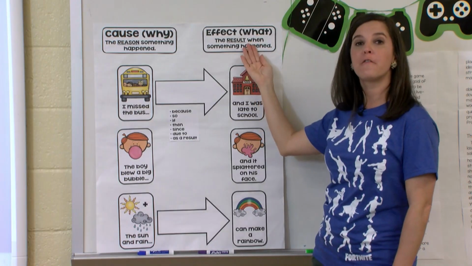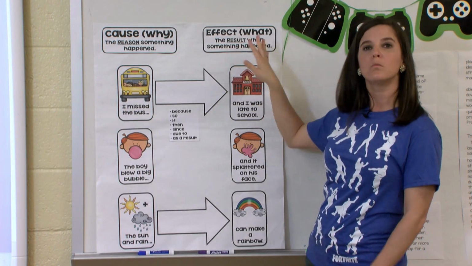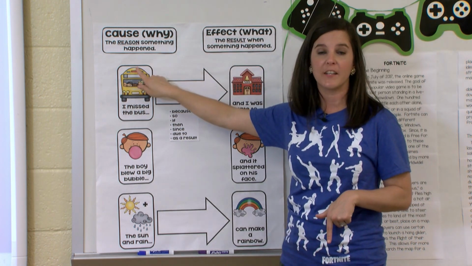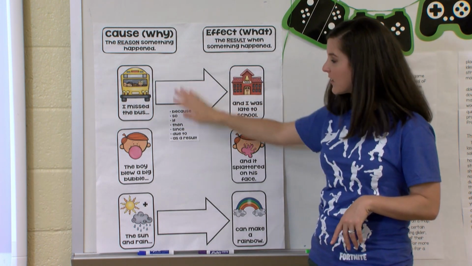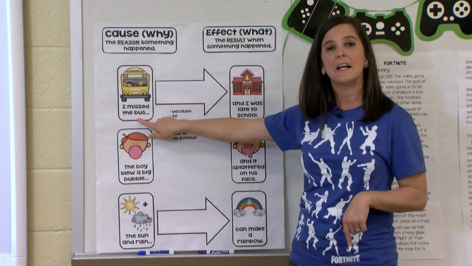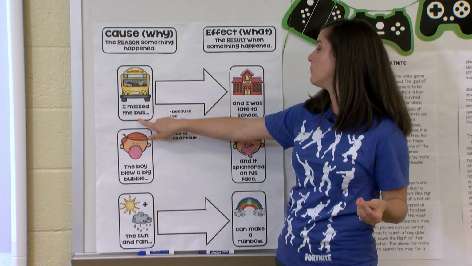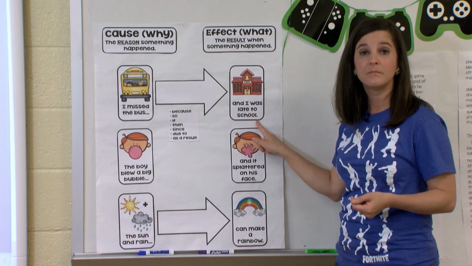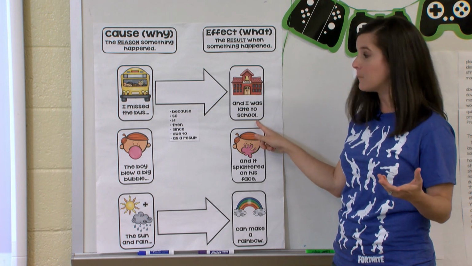And the effect is the what. What is the thing that happens? What's the result of the cause? Does everybody see that? Let's look at our easy examples and remind ourselves. If we miss the school bus, because we missed the school bus, the effect is that we're going to be late for school. Okay, that makes sense, right?